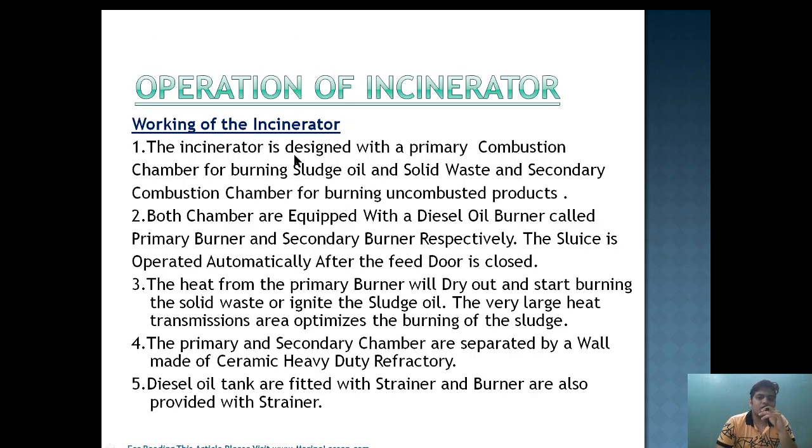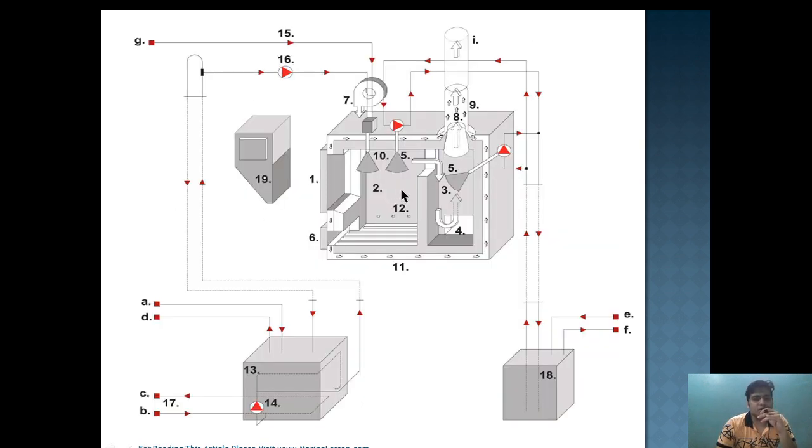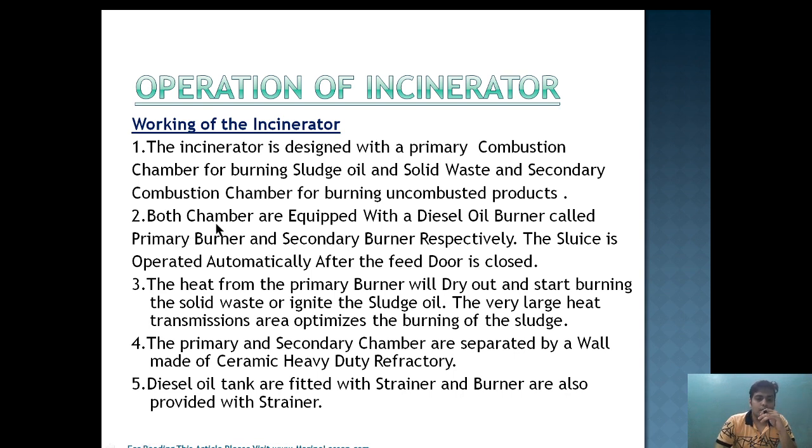The incinerator is designed with a primary combustion chamber for burning sludge oil and solid waste, and a secondary combustion chamber for burning the uncombusted product. In the primary combustion chamber, first the ignition takes place, and any unburned particles which remain are carried away by the primary blower exhaust draft, and then burned completely in the secondary chamber, and then taken away in the uptake. Both chambers are equipped with a diesel oil burner, called the primary burner and secondary burner respectively.